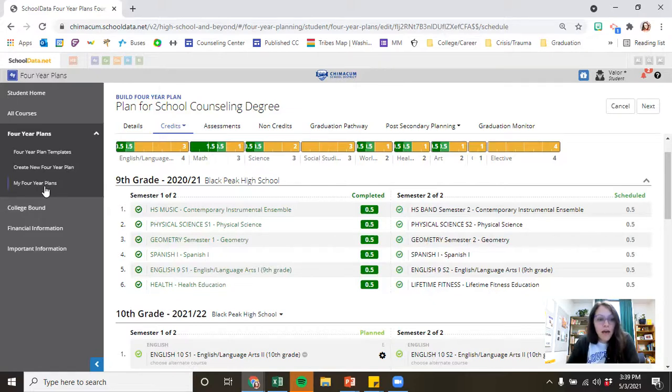So if I want to go back and look at this plan again, I can click over here and look at my 4-year plans, and any plans that you create will be right there. And you can get back into them and you can edit them. If you want to create a totally different plan for a different career path, go for it. You are more than welcome. This is your tool, okay?